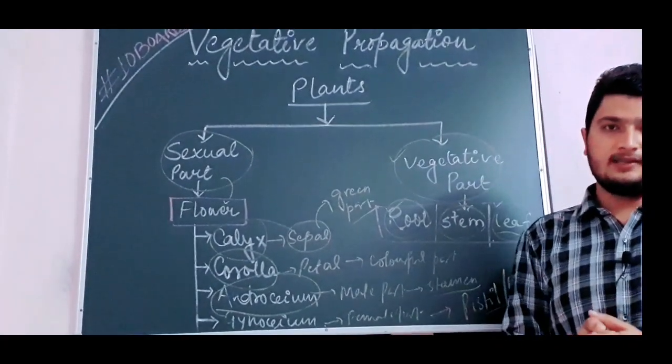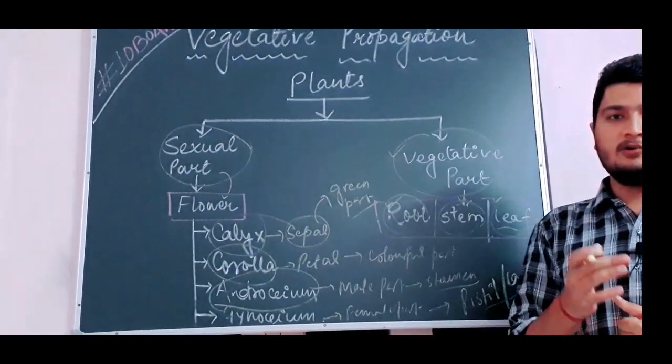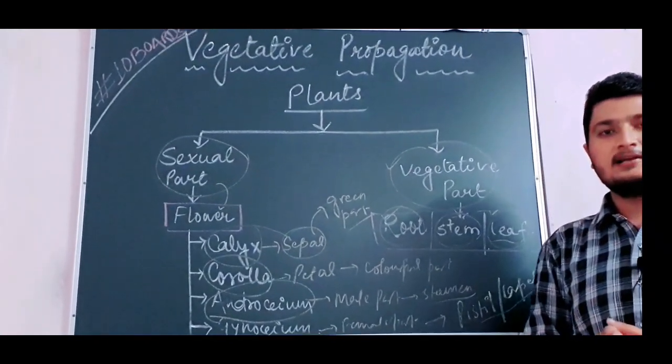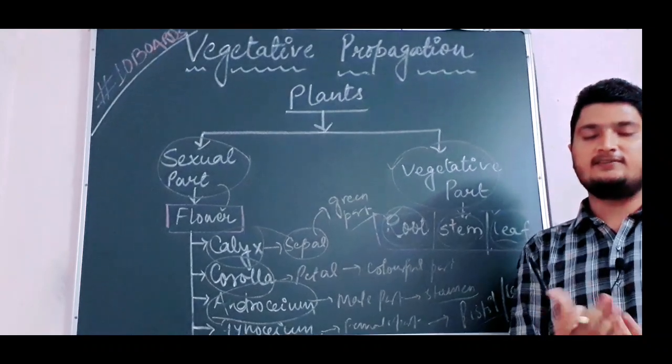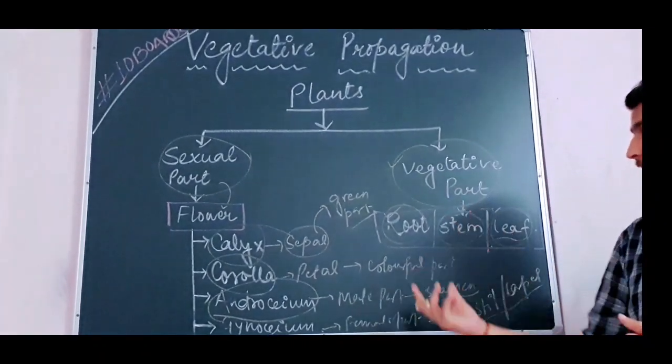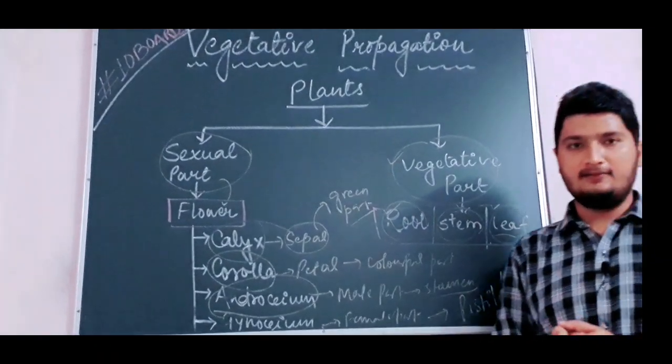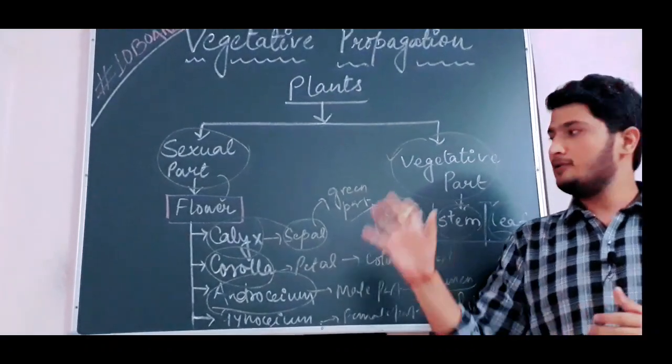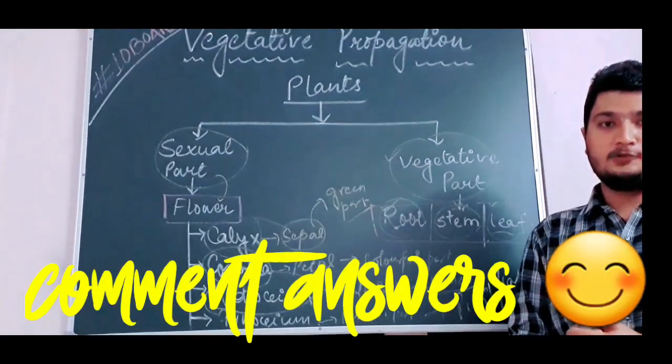So we can say that vegetative propagation is a mode of asexual reproduction in which a plant can reproduce itself by the help of vegetative parts like root, stem and leaf. I hope you understood the concept very well up to here.